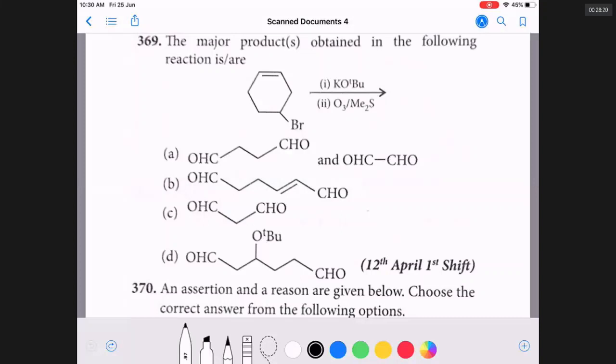Yes, sir. Alkyl halides undergo SN reaction. Alkyl halides can also undergo elimination. For example, when ethyl chloride reacts with alcoholic KOH, or sodium methoxide, alcoholic bases, when they react with alkyl halides, you get ethene, the elimination product. So alkyl halides can undergo SN reactions and also elimination reactions.